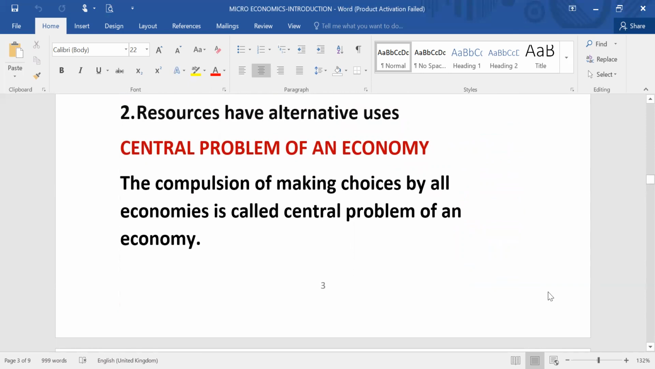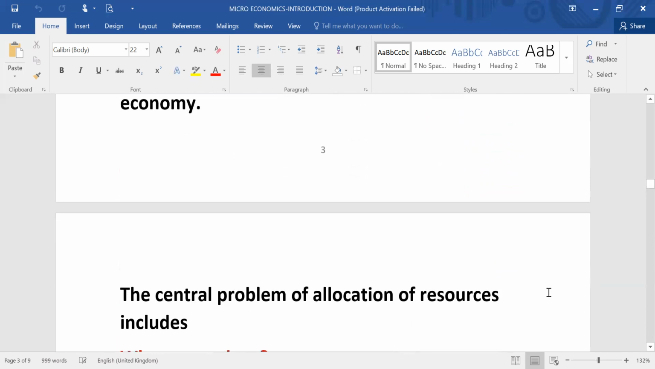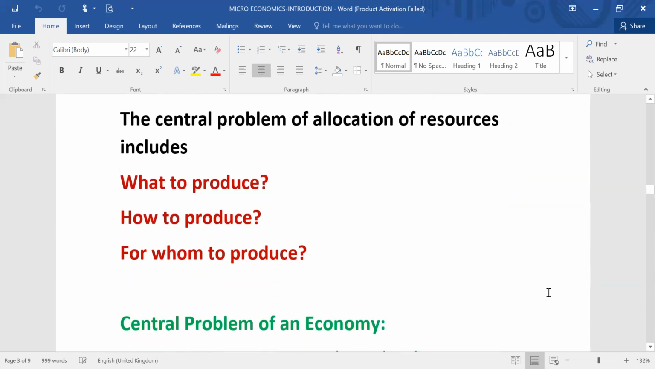Next comes a topic which is called central problem of an economy. There is a difference. We have studied just now about the economic problem. Now I'm dealing with the concept of central problem of an economy. The compulsion of making choice by all the economies is called central problem. There are three basic central problems of an economy: what to produce in what quantity, how to produce, that is